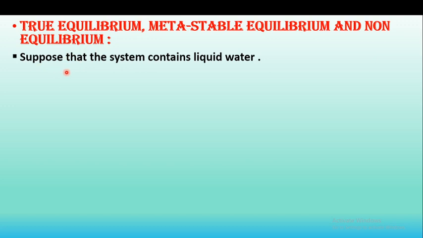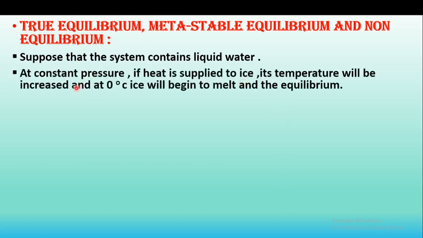Suppose a system contains liquid water. At constant pressure, if heat is supplied to ice, its temperature will increase, and at 0 degrees Celsius the ice will begin to melt.